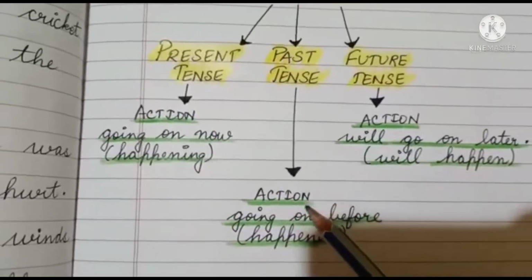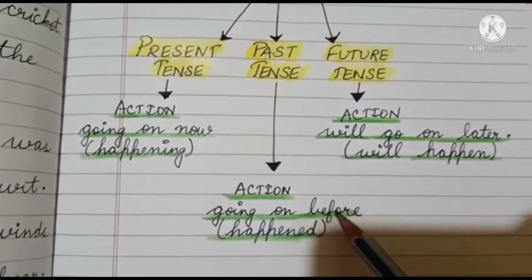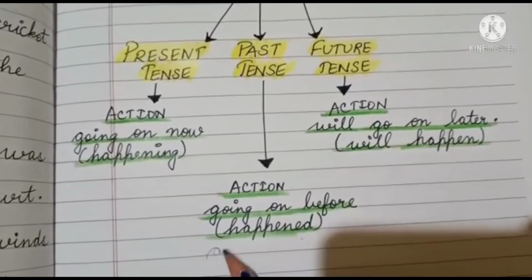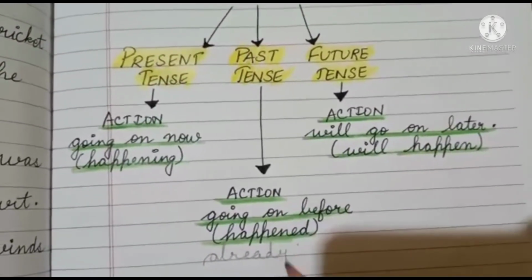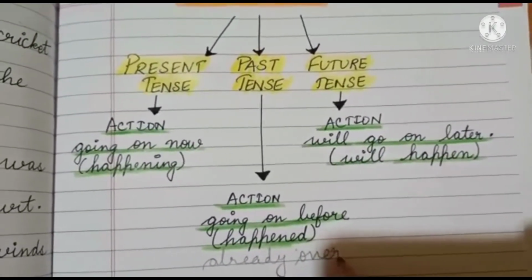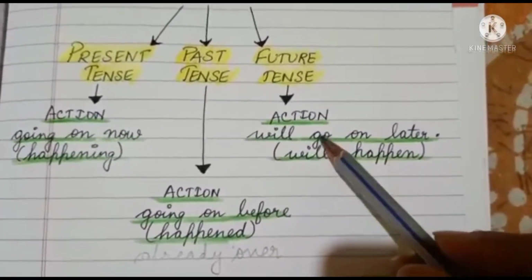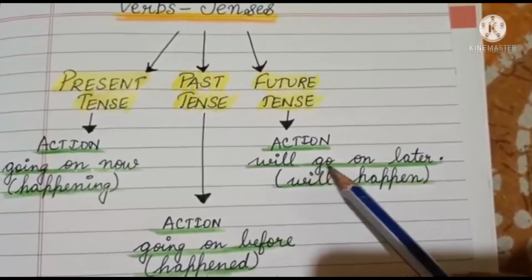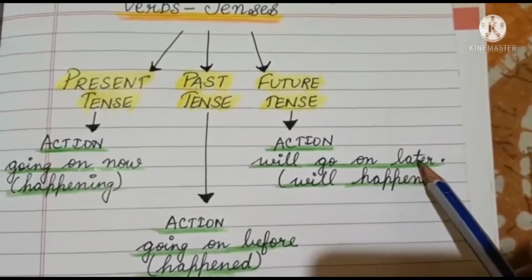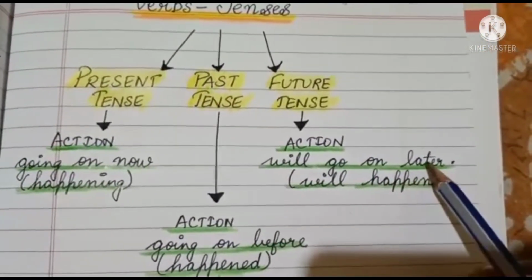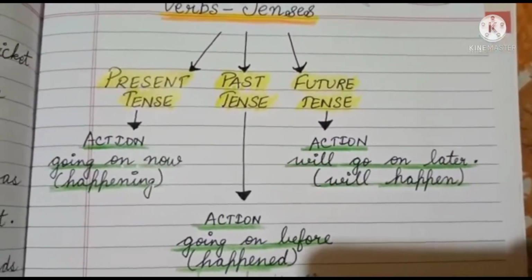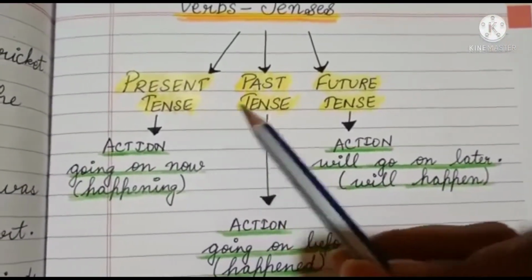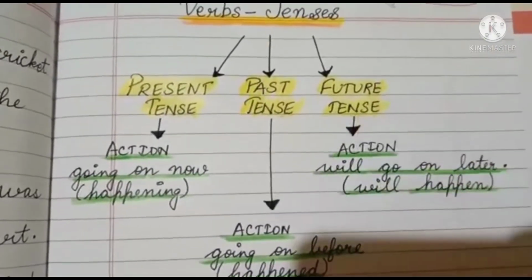The action that was going on before, that has already happened, it's over now. And what is future tense? The action which will go on later or which will happen later. Later means baad mein. So you have to study these three tenses: present tense, past tense and future tense.